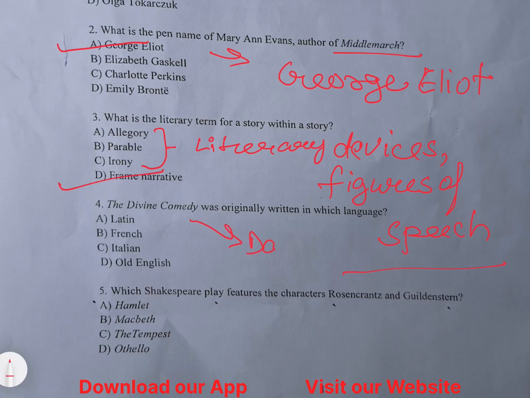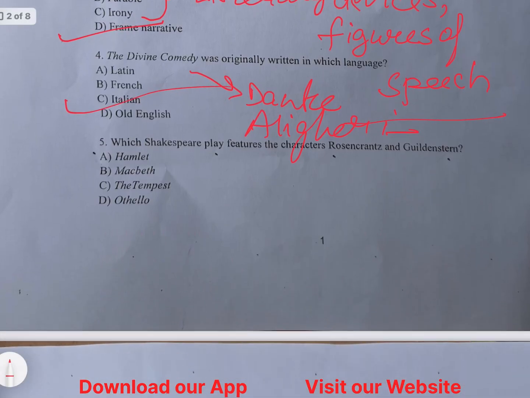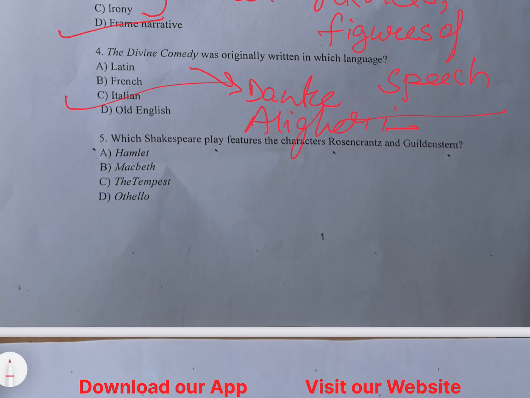The Divine Comedy is written by Dante Alighieri, and Dante Alighieri was Italian. So option C is the right answer.